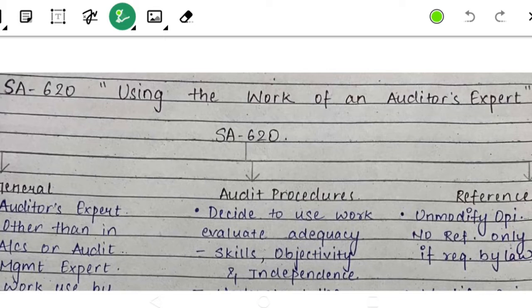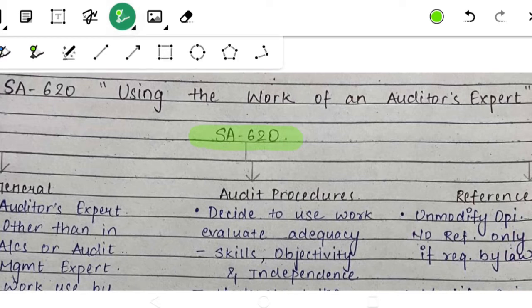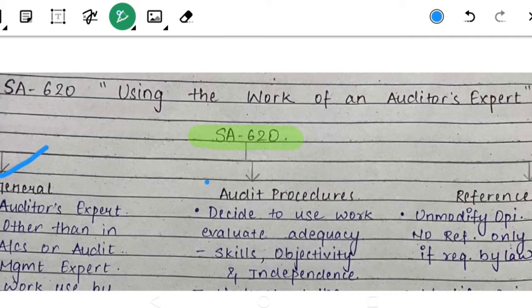So yes, as you can see on the screen, we are going to start with SA 620. The name of the same is Using the Work of an Auditor's Expert. There are two types of expert. Don't make any mistake in this. There are two types of expert. One is the auditor's expert and another one is the management expert. About that also I will give you some brief idea in this SA itself. I did this SA also in three different parts, that is general, audit procedures and references.